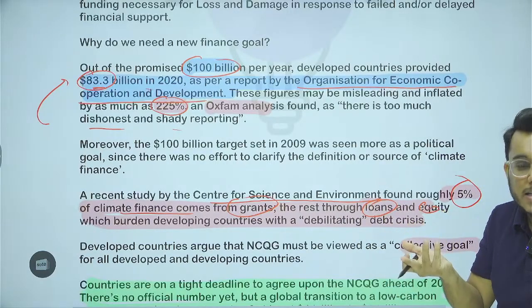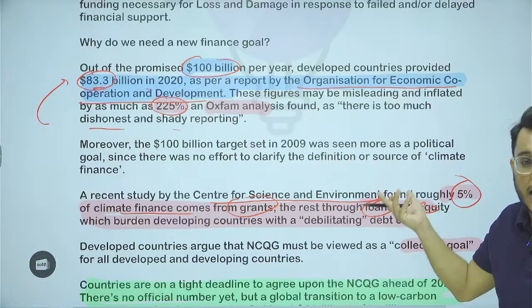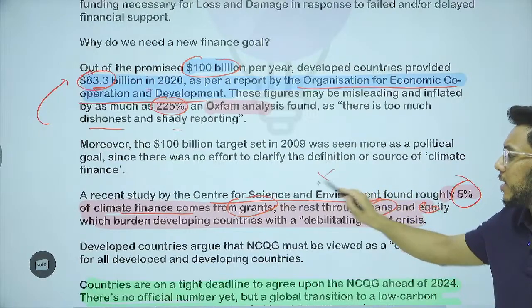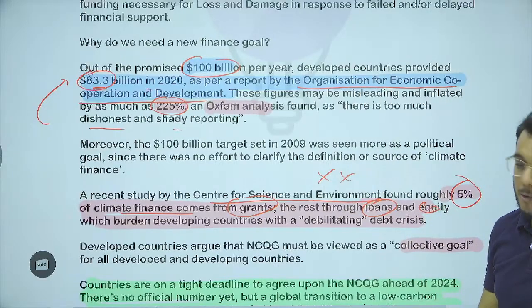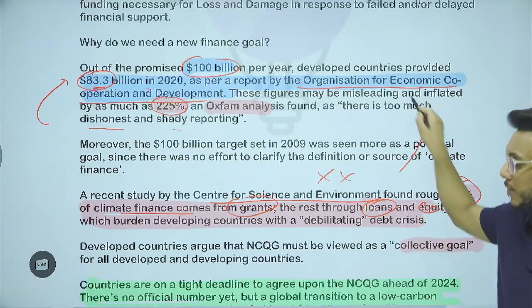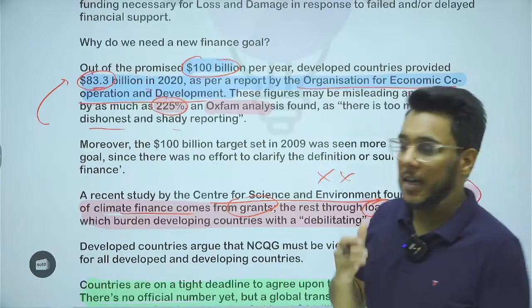So how is this fair? It has been said that the developed countries have not delivered on their promise till now, and now they need to take the new goal, that is the new collective quantified goal.